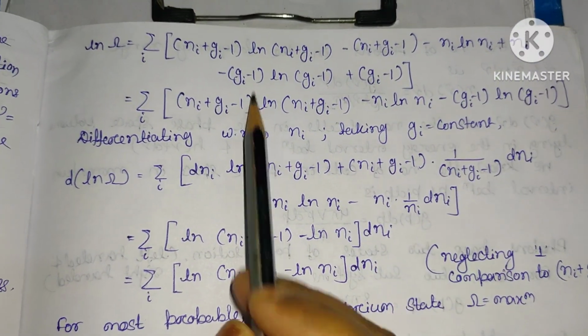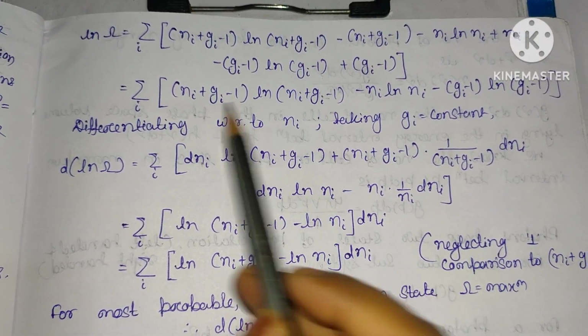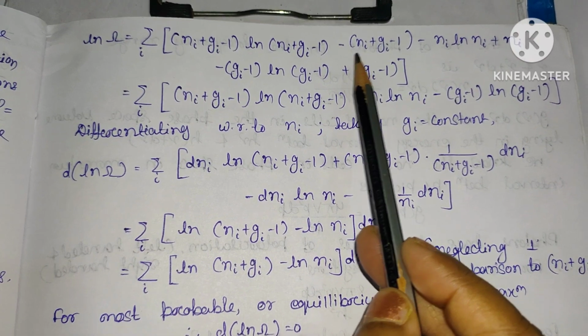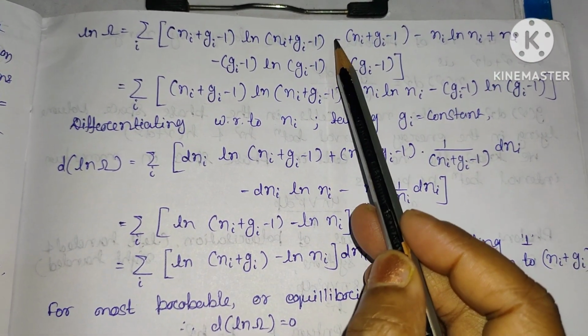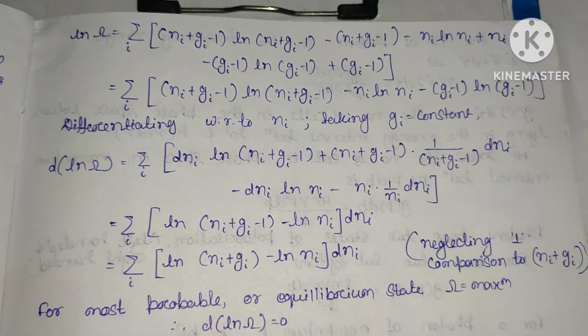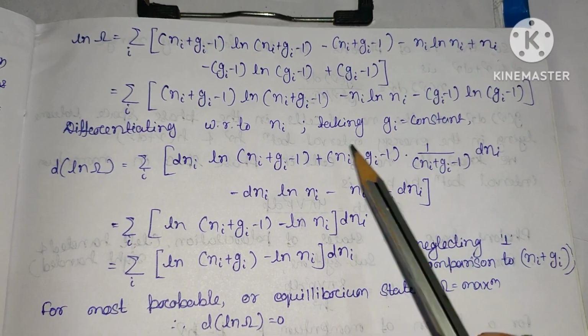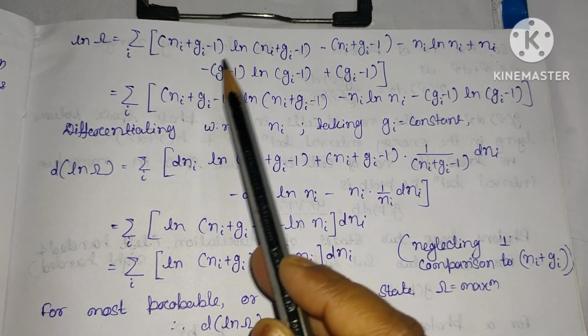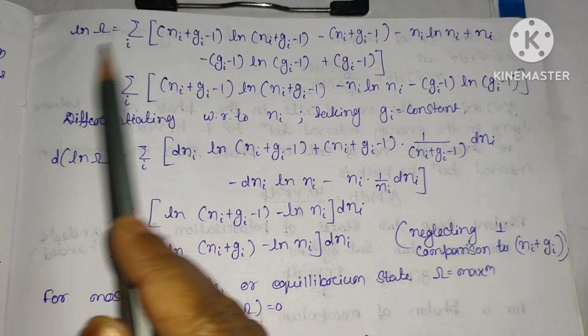So we have (Ni plus Gi minus 1) ln (Ni plus Gi minus 1) in this term. Here you can see that minus Ni and plus Ni get cancelled. Minus of (Gi minus 1) and plus of (Gi minus 1) also get cancelled. Now the remaining terms will be minus Ni ln Ni minus (Gi minus 1) ln (Gi minus 1). This is your ln omega.